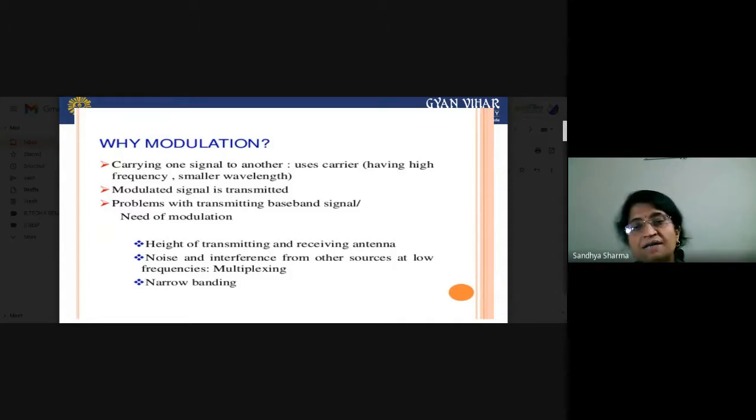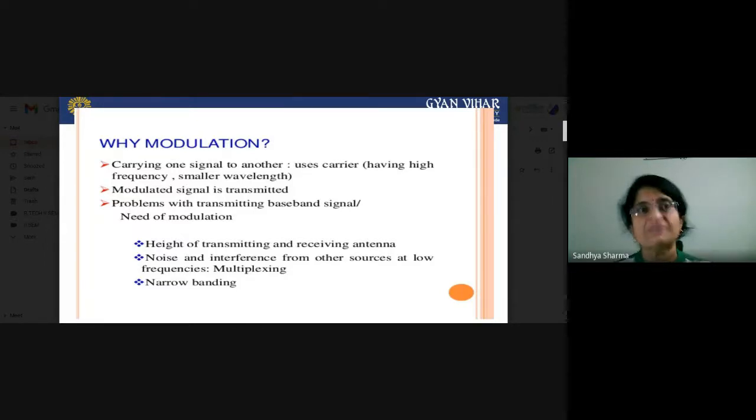Another one is called multiplexing. So what about multiplexing? Sometimes you have to transmit many signals on a single channel. So what is a channel? A channel is a medium through which you can transmit your signals.